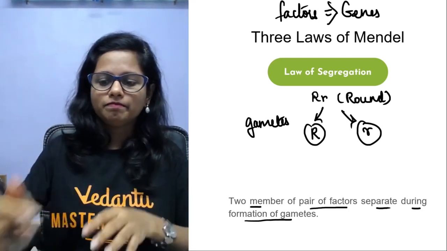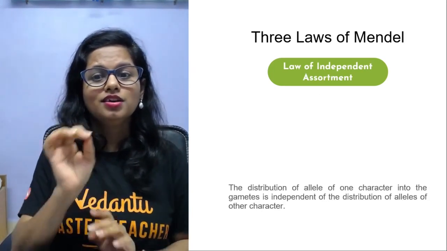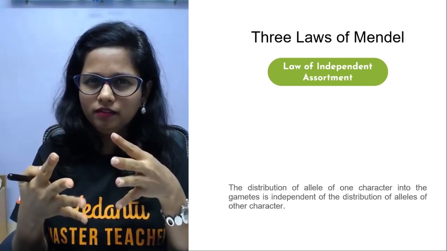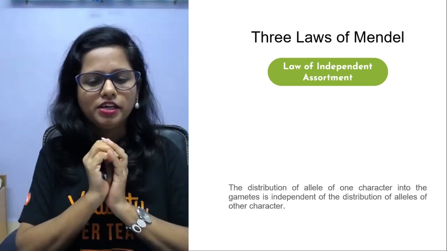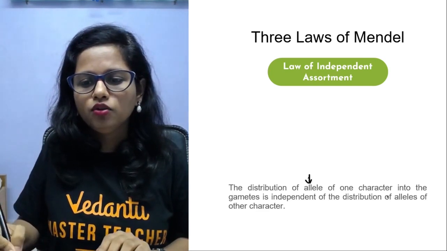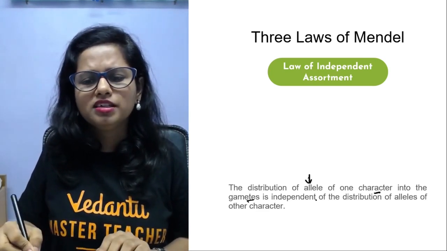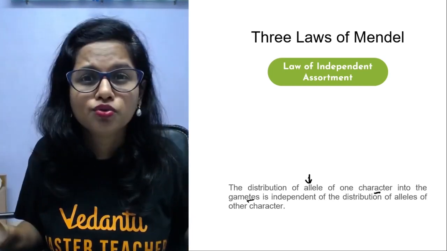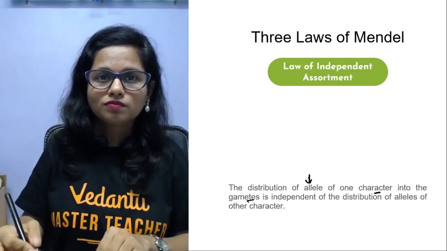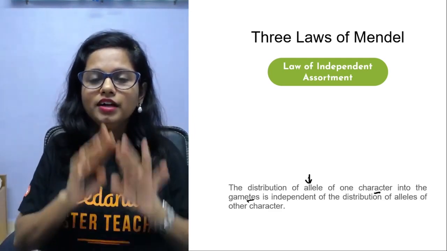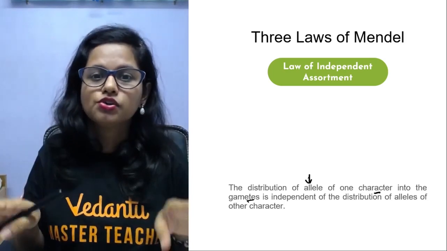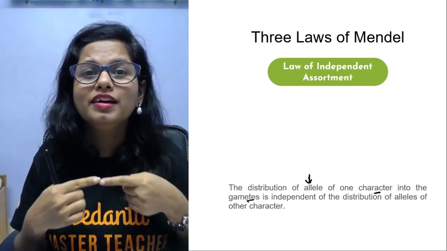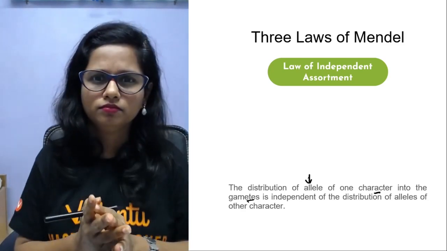Then the third law is the law of independent assortment. Now the statement is a bit tricky, but the law is really very easy. The statement is: the distribution of the allele of one character into gametes is independent of the distribution of the allele of the other character. The moral of the story is that genes controlling different characters are separate, they are not linked, they are not present on the same chromosome.